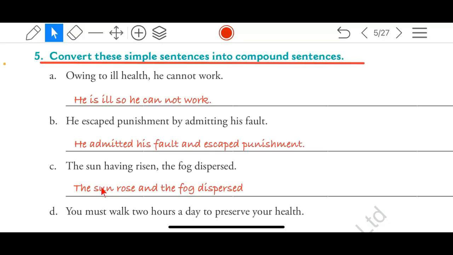The first independent clause is the sun rose. Full stop. One independent clause. The fog dispersed. Second independent clause. Rose. What is rose? It is not the flower. It is the second form. Rise, rose, risen. I hope you know those three forms.